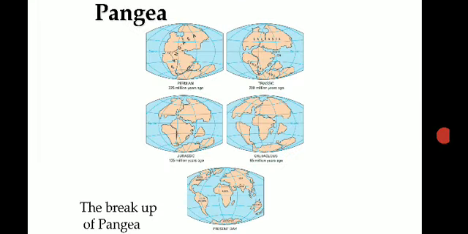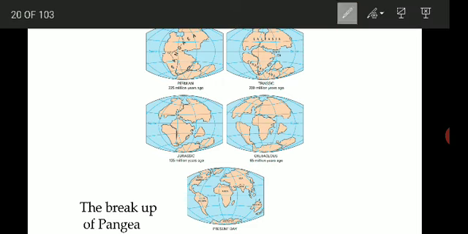Here is Pangaea, the one landmass. All land was together. Then slowly it first split into two parts: Laurasia in the northern side, and Gondwana towards the southern side. This took place around 200 million years ago.